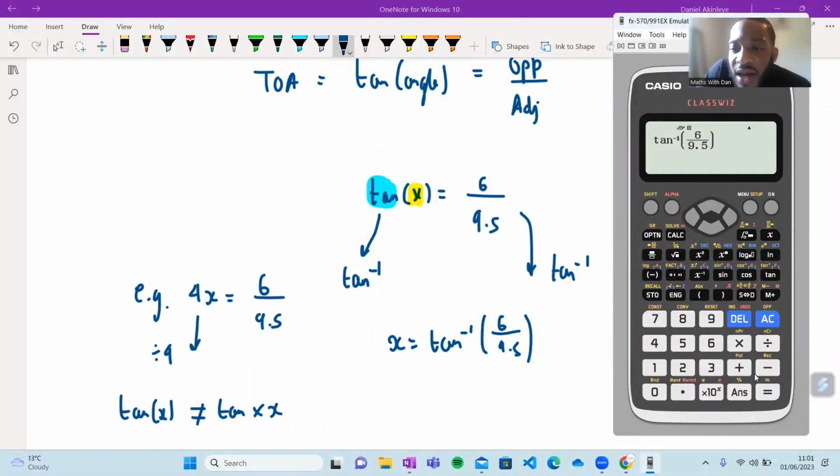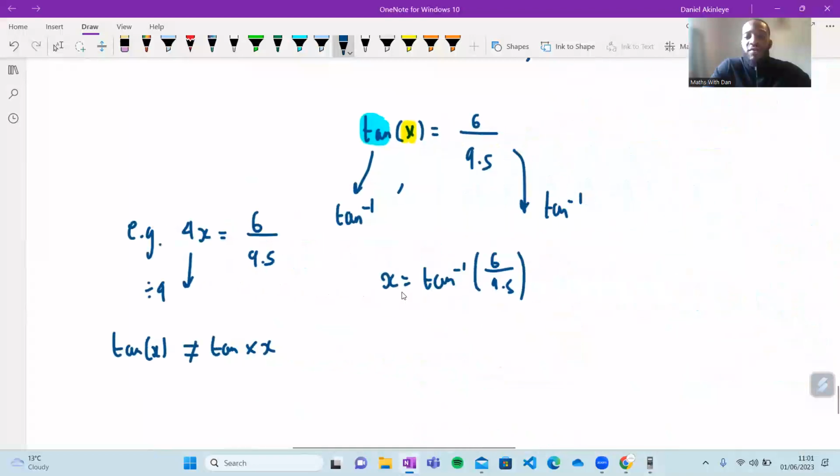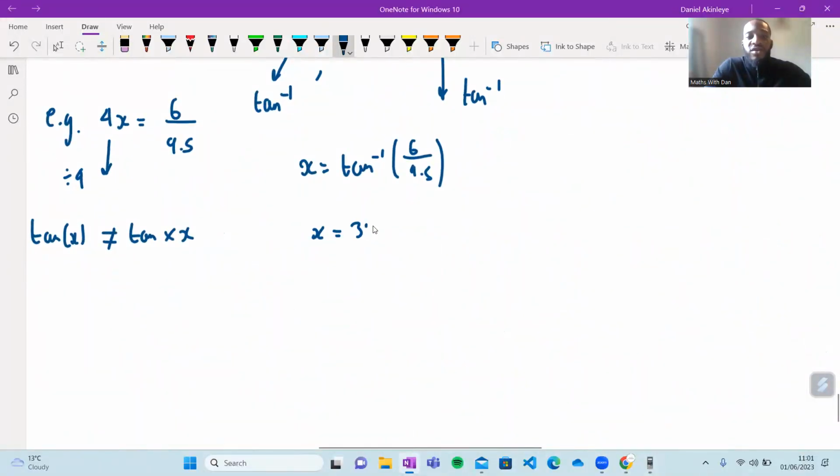And this gives me 32.3 degrees. And did it want it to one decimal place? I think it did. Yeah, 32.3 degrees. So x is equal to 32.3 degrees. Thank you to Rosalia for giving me the correct answer in the chat. Anybody else get this correct?